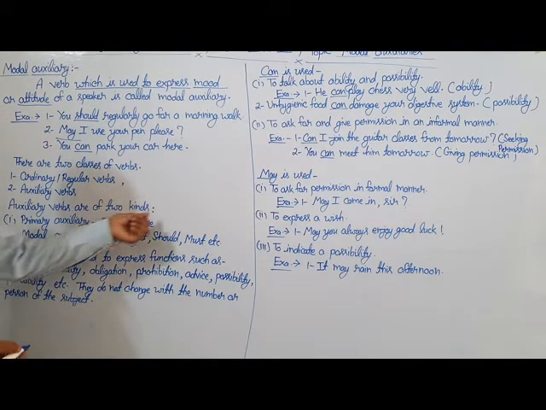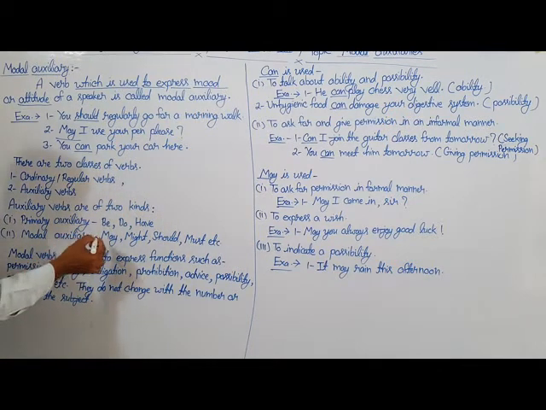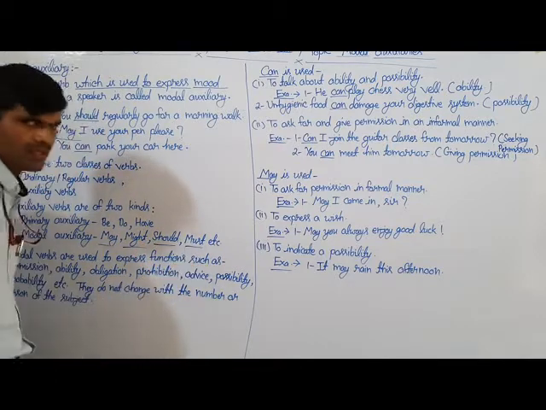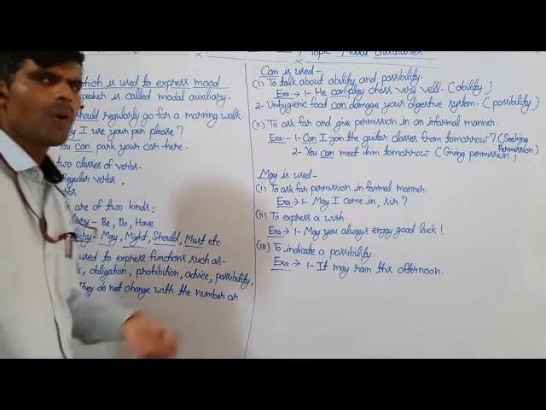These are known as primary verbs. And the second is the modal auxiliaries, such as may, might, should, must, need, dare, ought to. These are some kinds of modal auxiliaries.